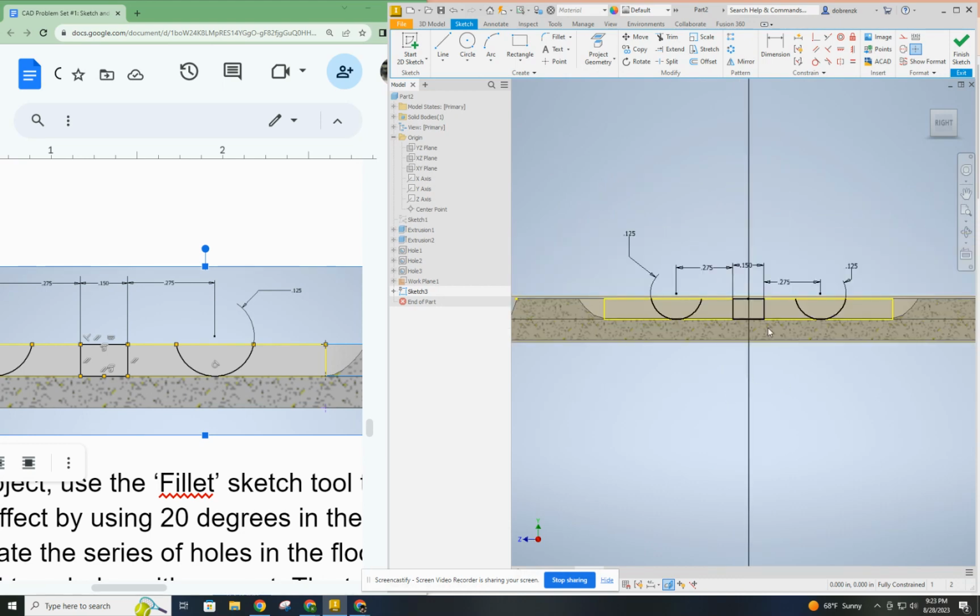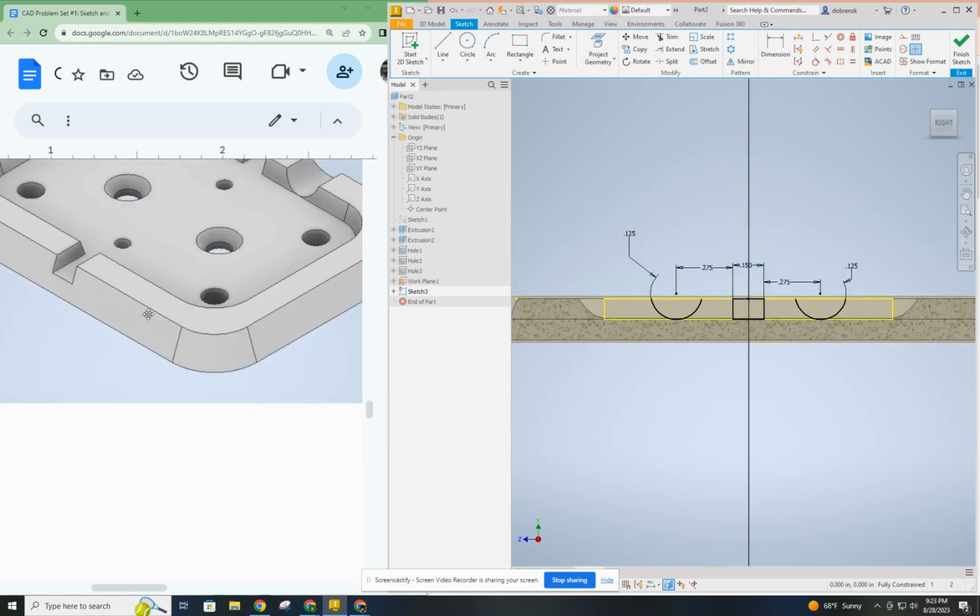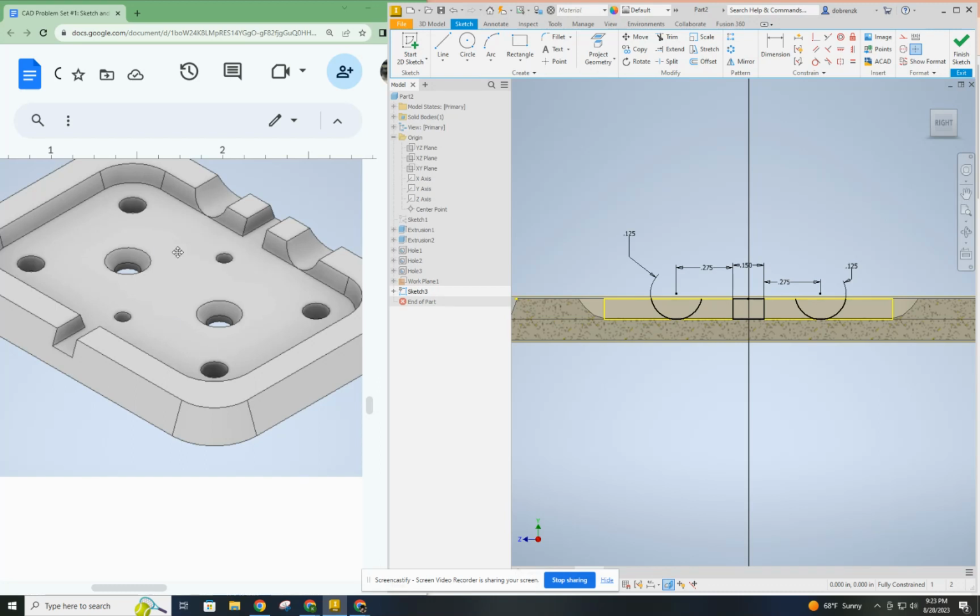And now I need to cut. So let's go back and look at the larger picture here. When I start doing my cuts, I noticed that the center little rectangle piece goes both ways all the way through, while the semicircles only go one way. So that tells me right there, this is going to be cut in two different steps. So I'm going to use this sketch more than once.